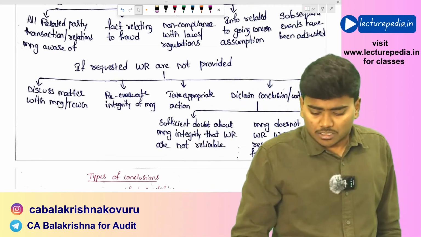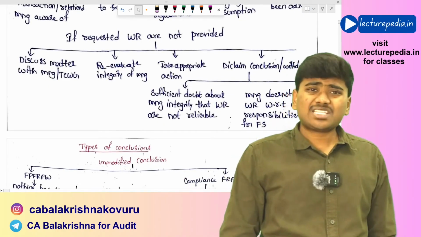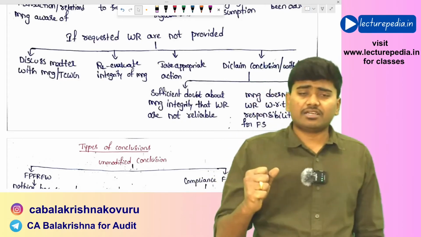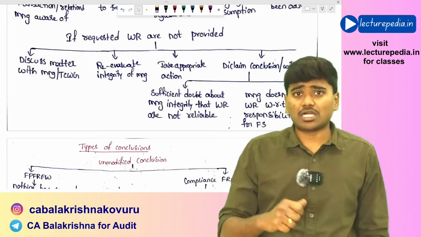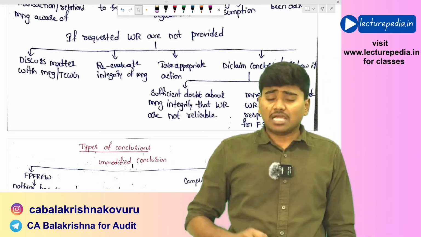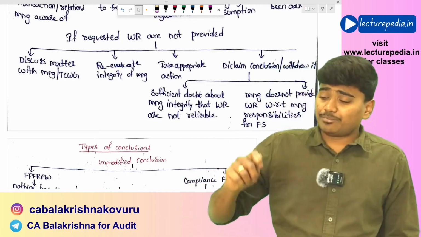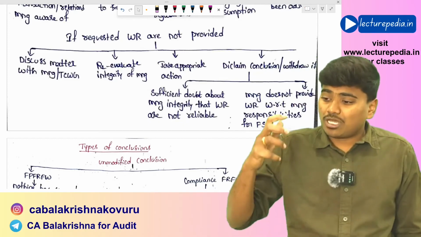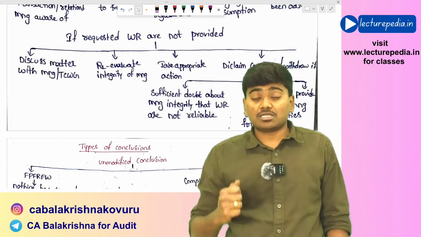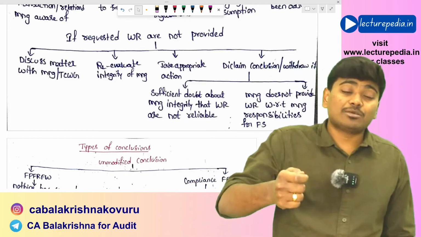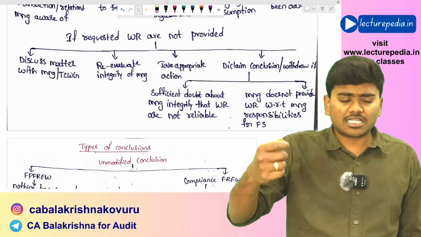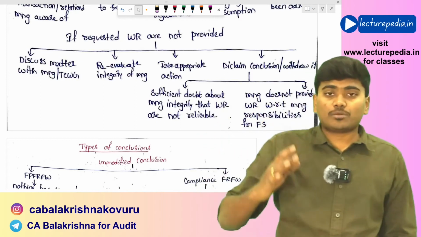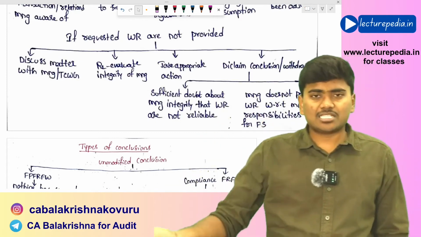And in case you feel that there is sufficient evidence to doubt the integrity of the management, and because of that the written representations provided by the management are not reliable, if you have sufficient evidence to believe this, then you can either disclaim your opinion or disclaim your conclusion in the review report, or you can withdraw from the engagement if possible.